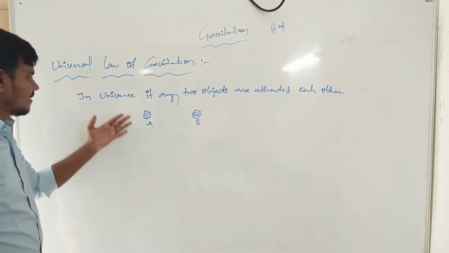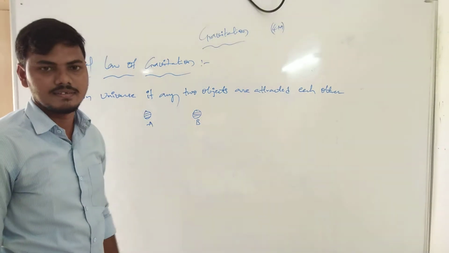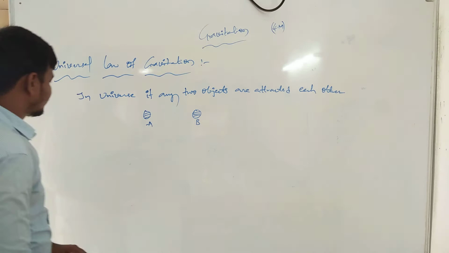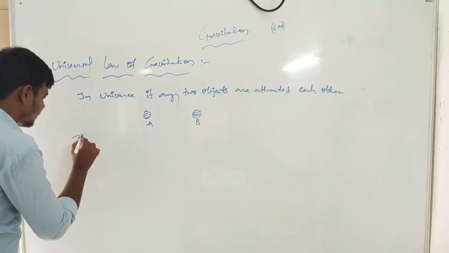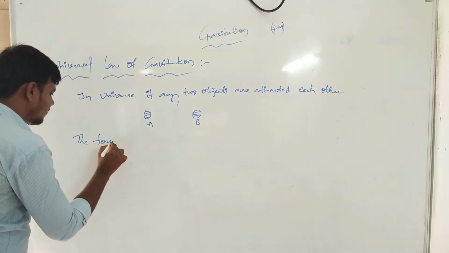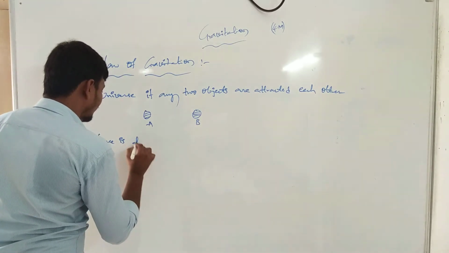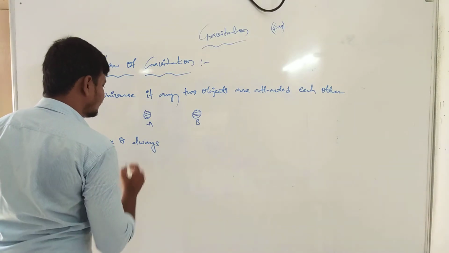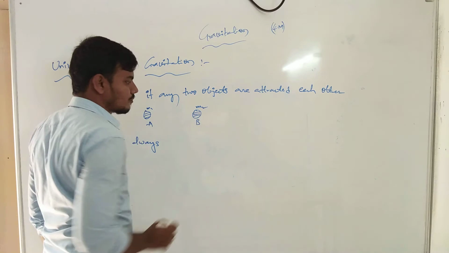Clearly, in the universe, if any two objects are attracted to each other. Now, next one. The force is always, this is the first mass m1, this is the second mass m2.